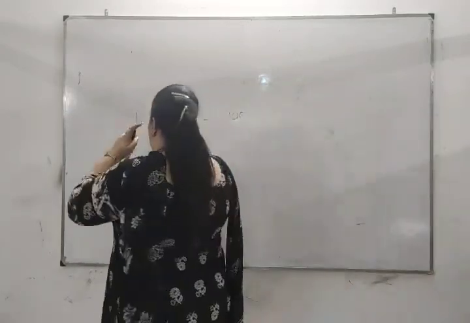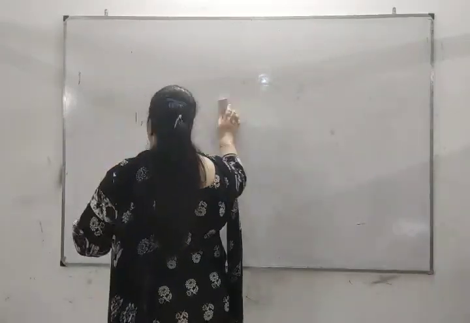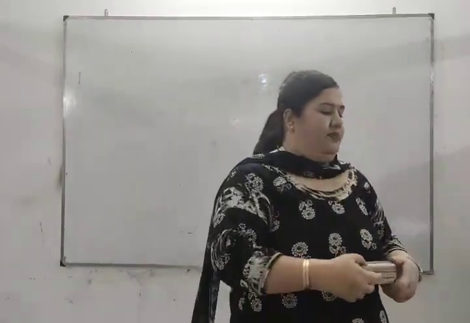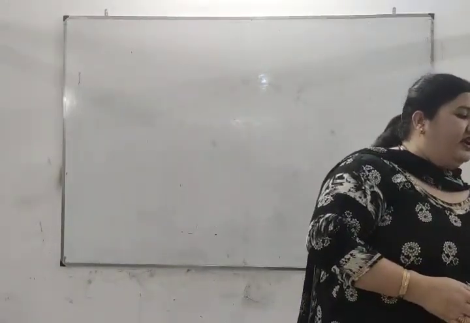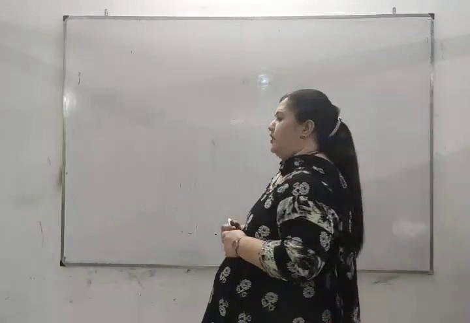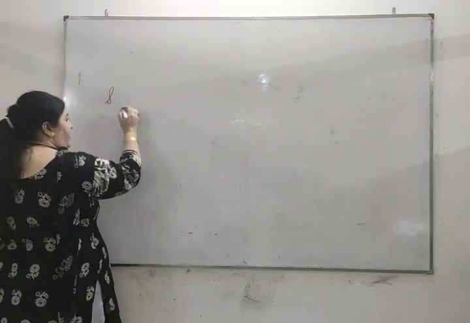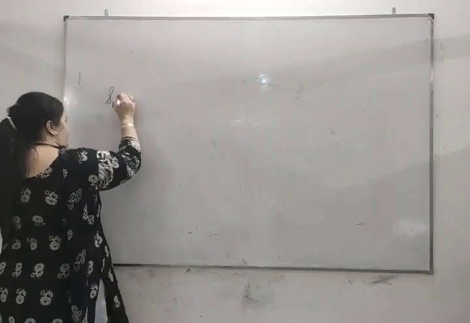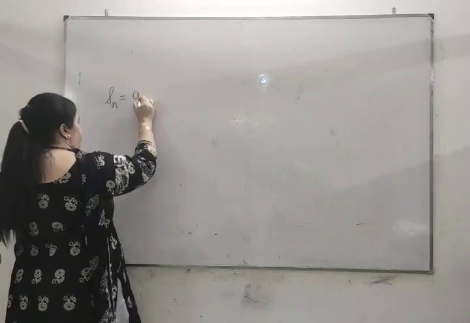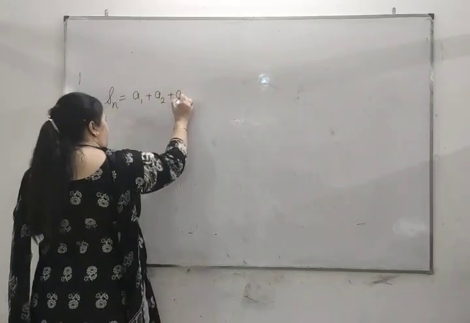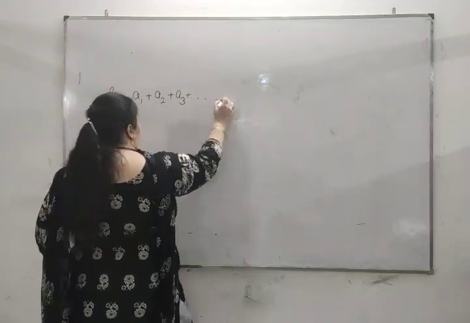Suppose we have an AP. Not necessarily will it be numbers from 1 to 100. They can be any numbers, any AP, and we have to find its sum. Then what will we do? Firstly, we will write that AP. When we have to add, we will denote it by S. First term a1, then a2, then a3, and so on.